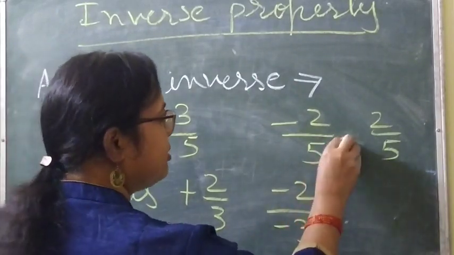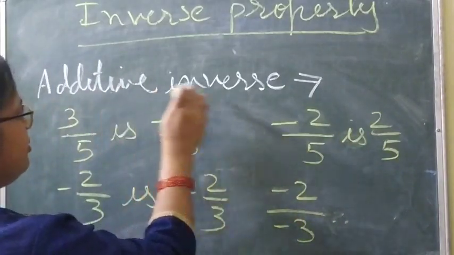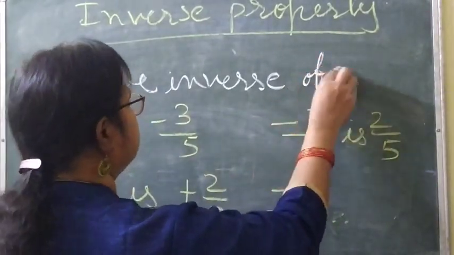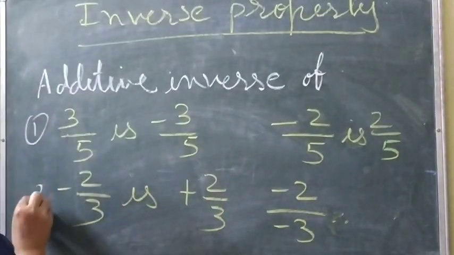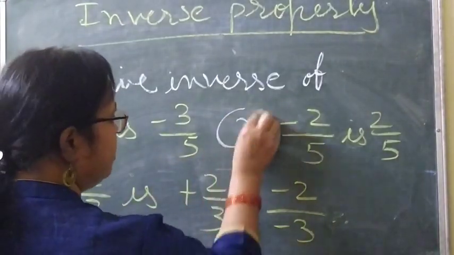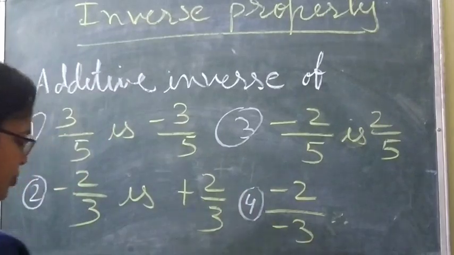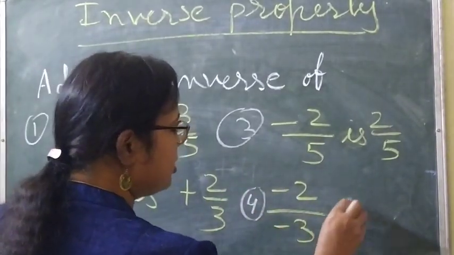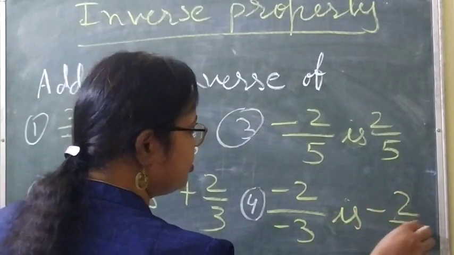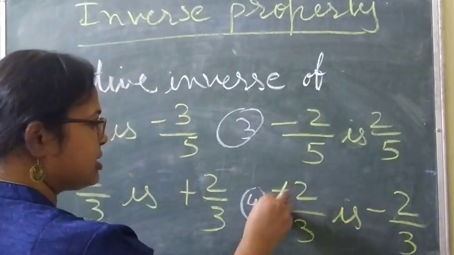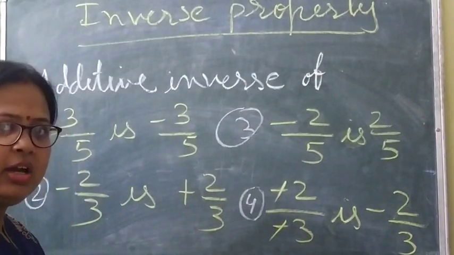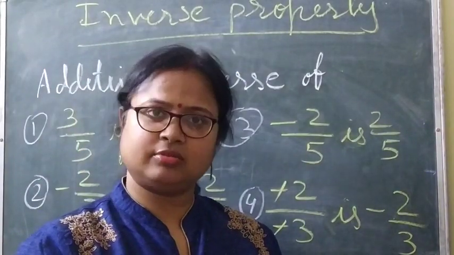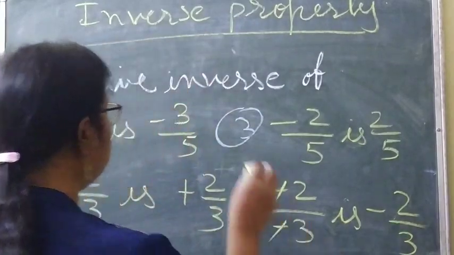The additive inverse of minus 2 by minus 3 will be minus 2 by 3, because this and this cancel, so it is 2 by 3, and the additive inverse of 2 by 3 will be minus 2 by 3. Clear?